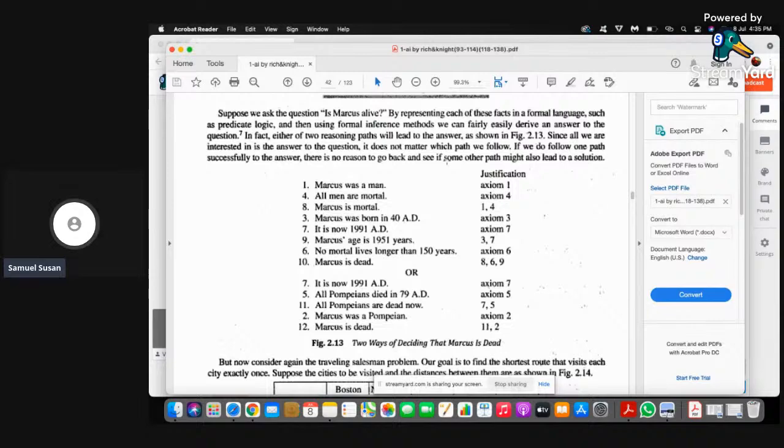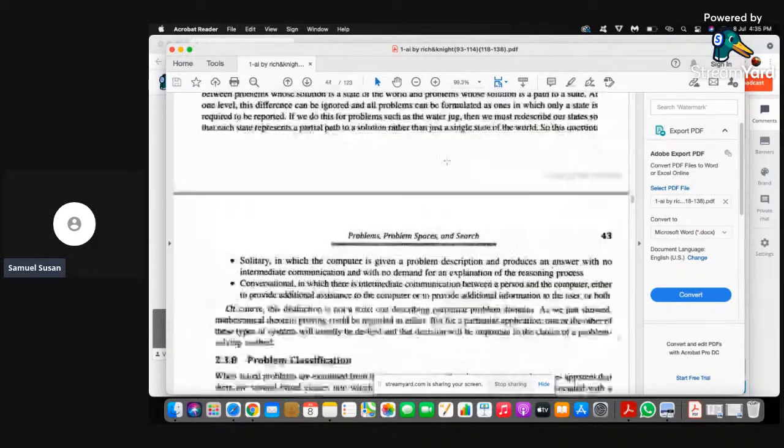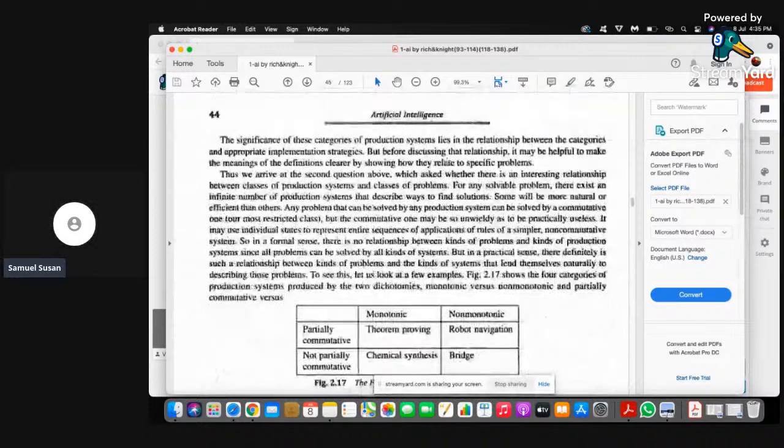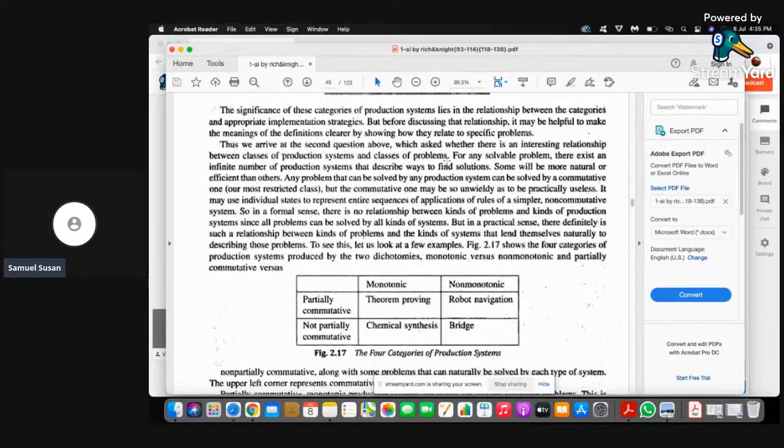And in slide number 45, you have the production system characteristics. So these two are the questions from the first chapter. Production system characteristics we have categorized into 4. The table you can see on the screen. So either the system is partially commutative or not partially commutative. It is monotonic or non-monotonic. So based on these 4, you can see which category this production system belongs to.